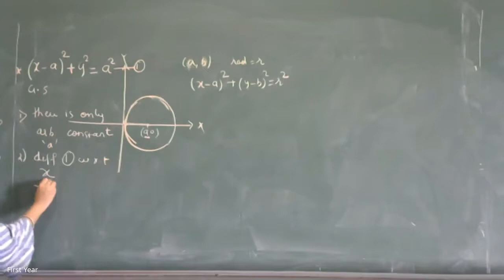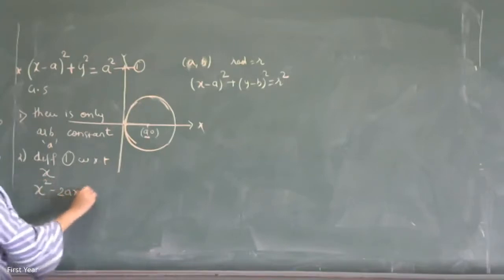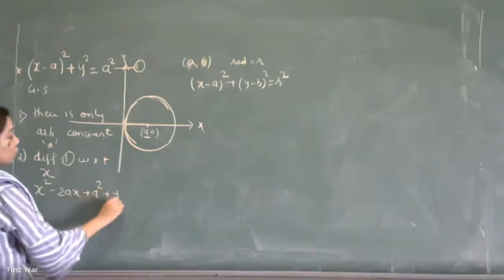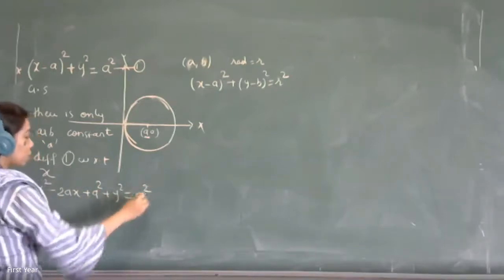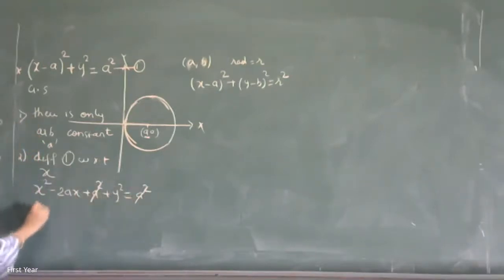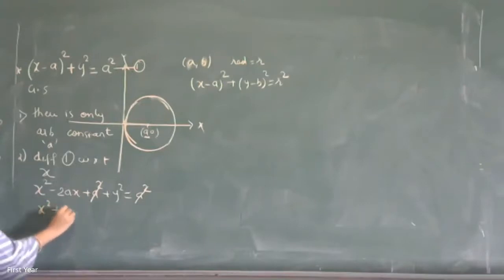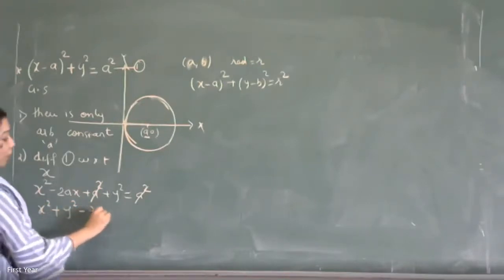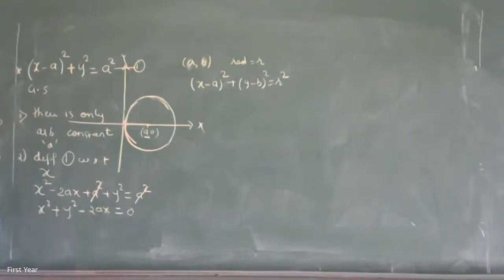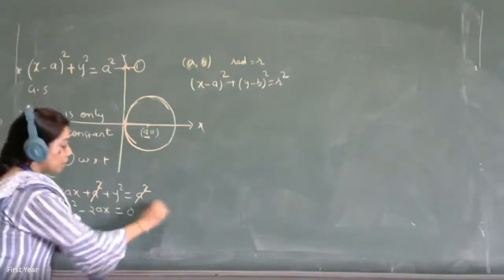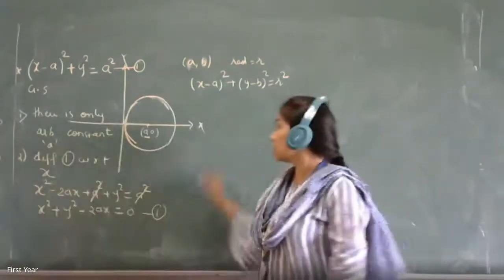(x minus a) the whole square formula is x square minus 2ax plus a square, plus y square is equal to a square. So this a square cancels, and your actual equation is x square plus y square minus 2ax is equal to 0. So this is equation 1. Now differentiate that with respect to x.